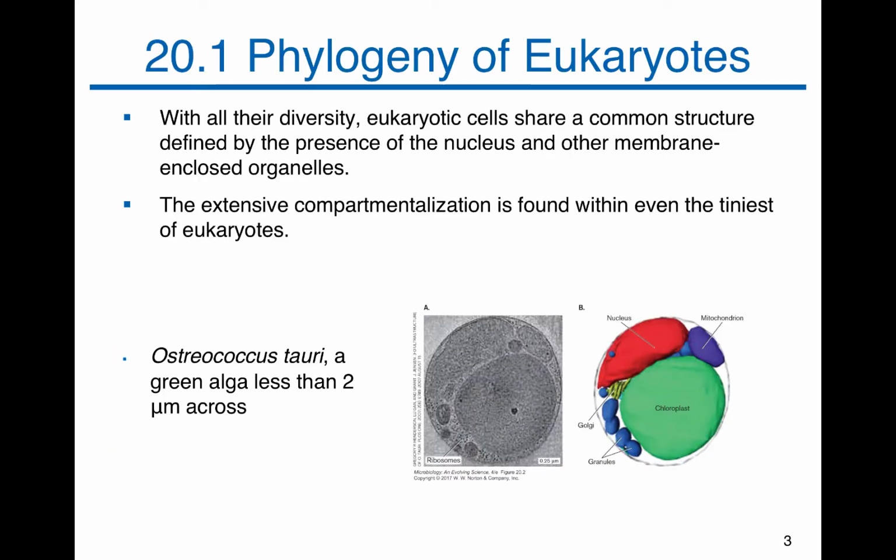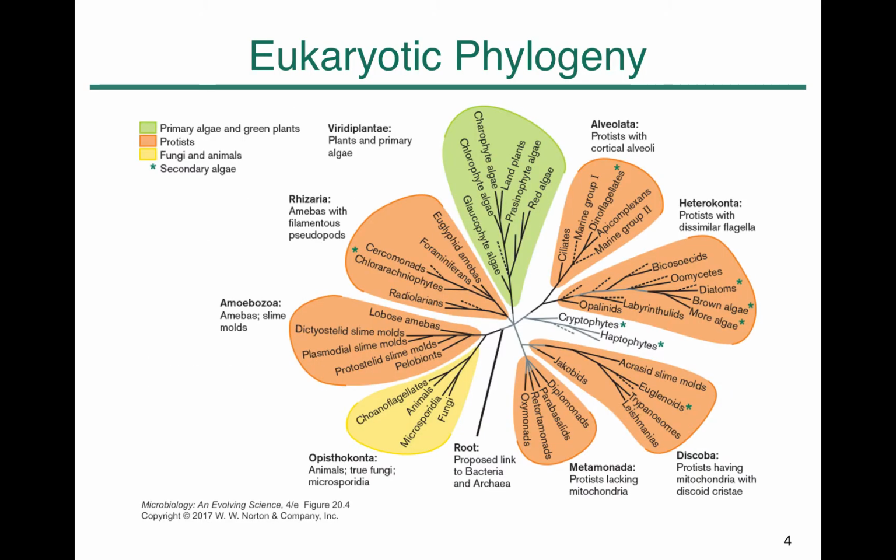As you may already know, all the eukaryotic systems are quite diverse. From the individual single-cellular microorganisms to complex multicellular animals, they are quite diverse, and so many different groups evolved among the eukaryotic system. This is the eukaryotic phylogeny.